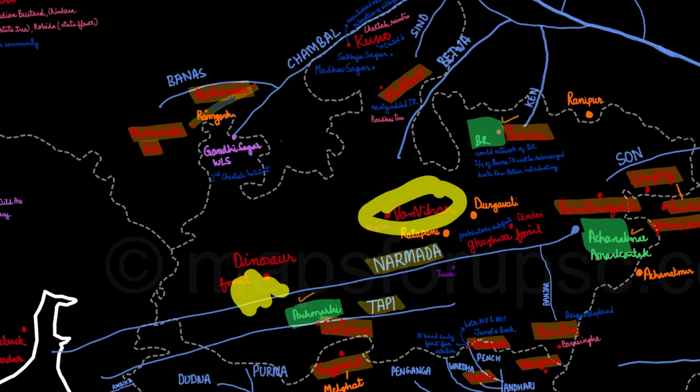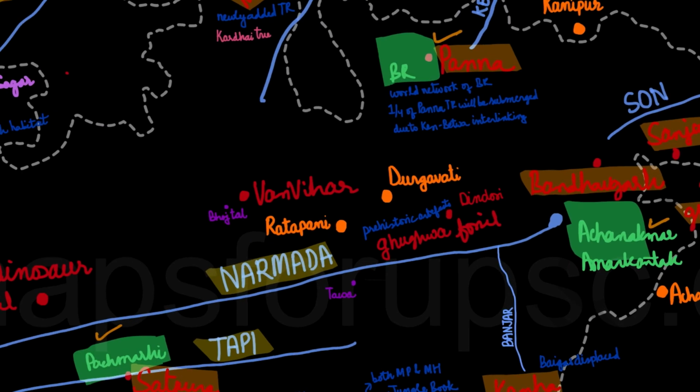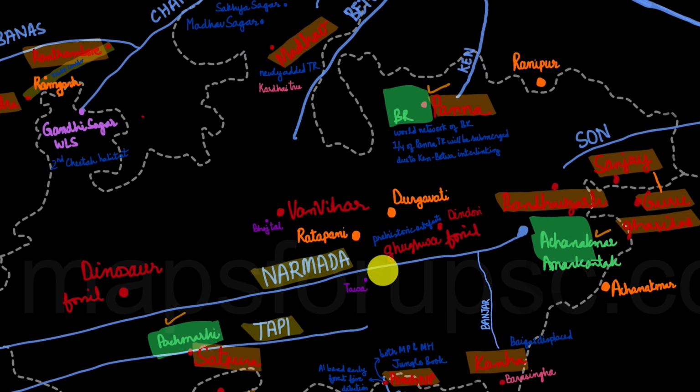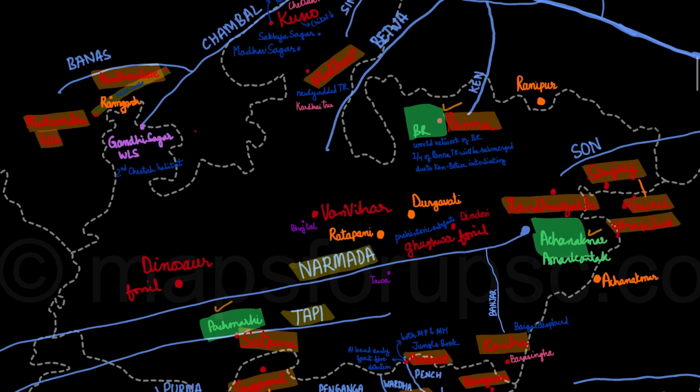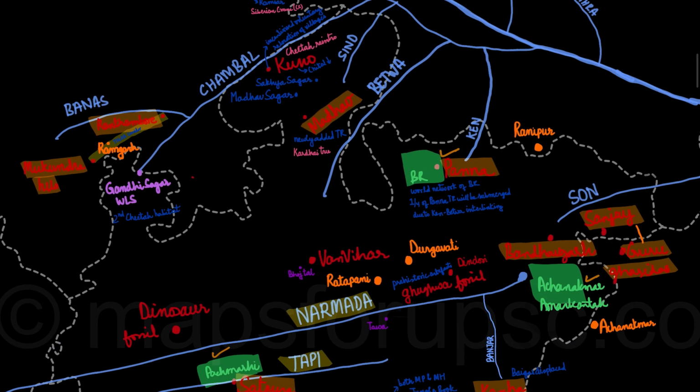Then the Van Vihar, which is on the outskirts of Bhopal. Then the Dindori Ghuva Fossil Reserves. So these are basically the national parks in Madhya Pradesh. So moving on to the tiger reserves.